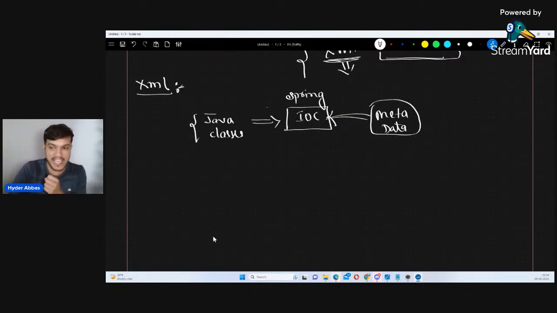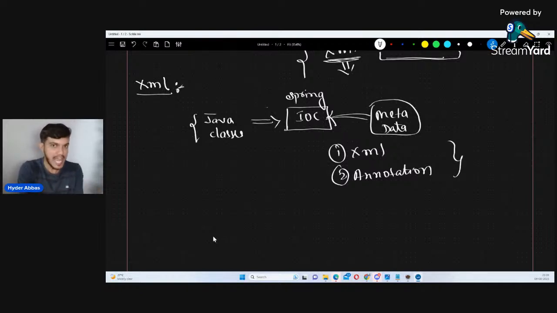There are two approaches to give this metadata, this information, to IOC. Number 1, XML approach. Number 2, annotation approach. Using these approaches, we are just informing IOC: these are the classes which you have to take care of, these are the dependencies which you have to manage, which dependency, which is the target class, which object to inject where. All this information we have to give to IOC so that IOC can take care. And how do we do that? Using XML or using annotations.